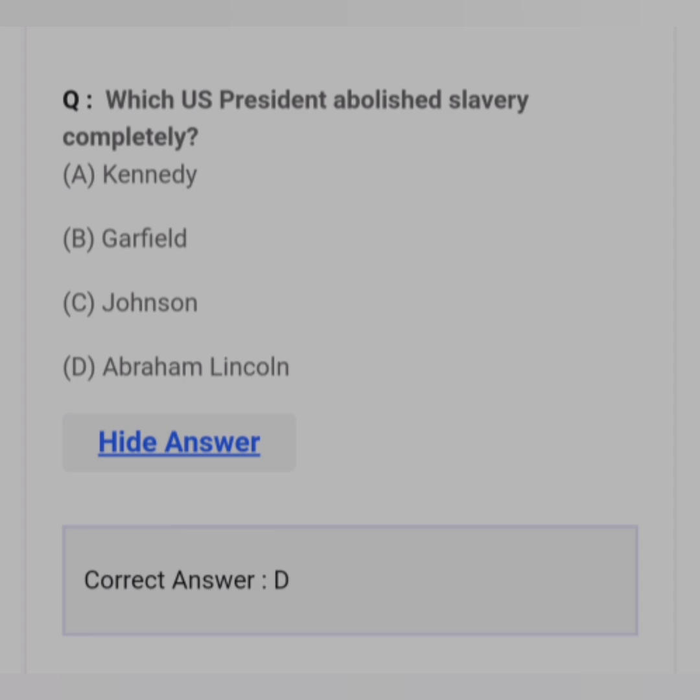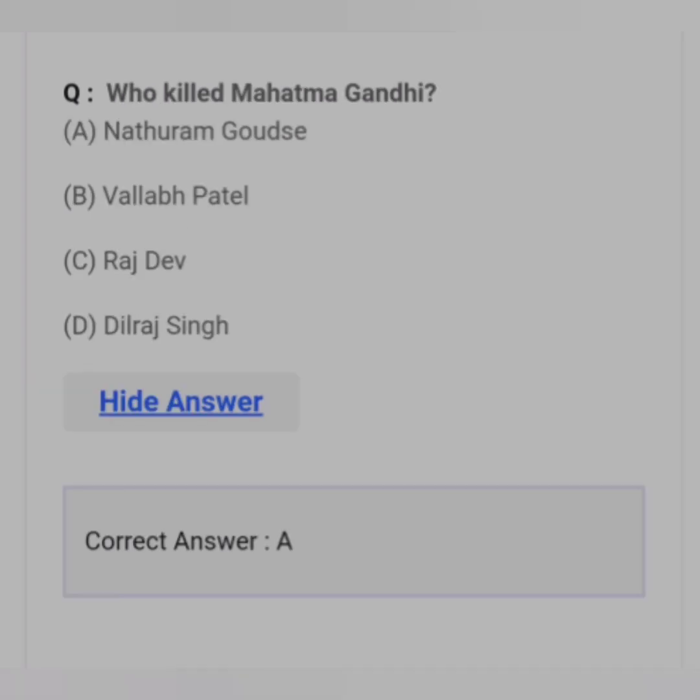Which US president abolished slavery completely? Answer D. Abraham Lincoln. Who killed Mahatma Gandhi? Answer A. Nathuram Godse.